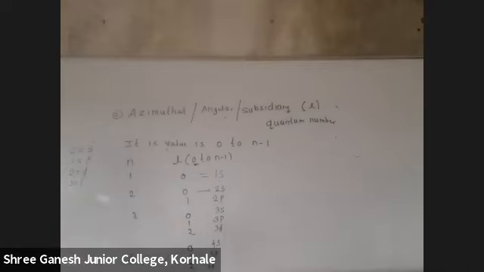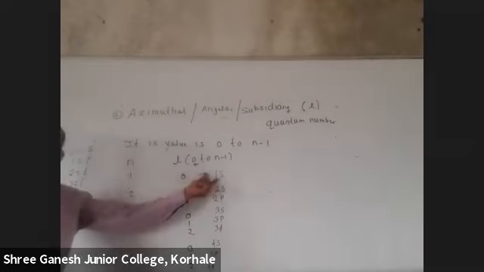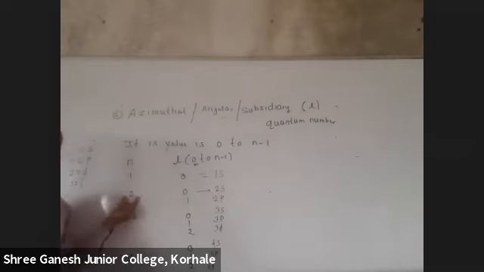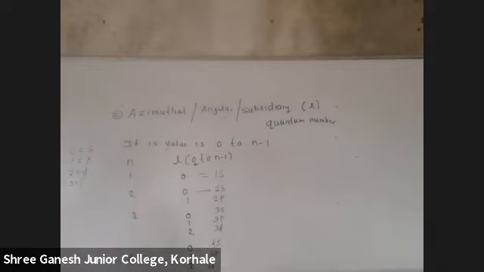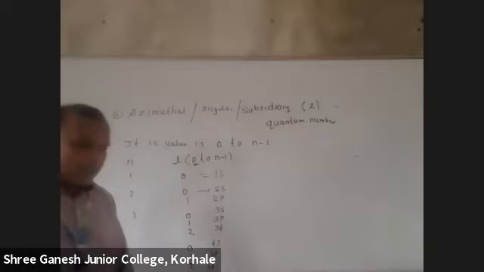Got it? So now see here, orbit number is 1, and how many subshells does it have? Only 1. Orbit number is 2, how many subshells? 2. Orbit number is 3, 3. Orbit number is 4, 4. So if they ask you to tell the number of subshells in orbit number 5, it is 5. So we can write the formula: number of subshells is equal to n, small n. Did you understand how to find the azimuthal quantum number? Yes. Write down.